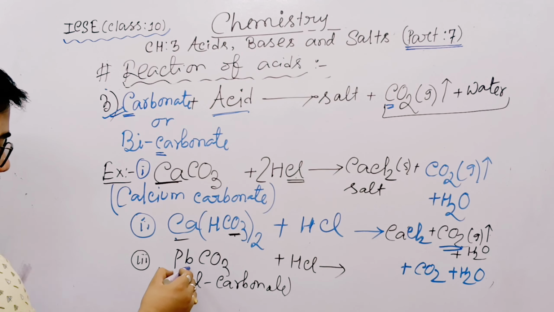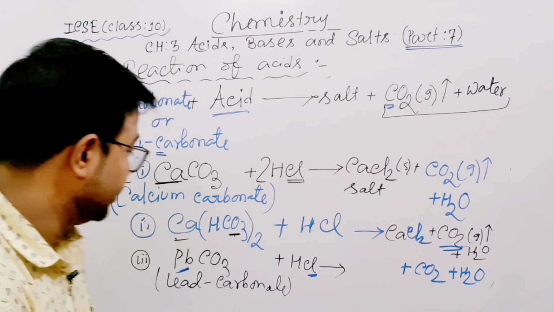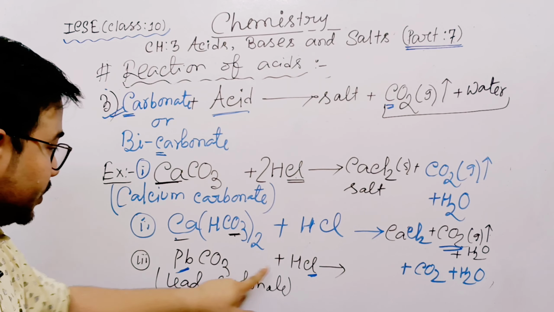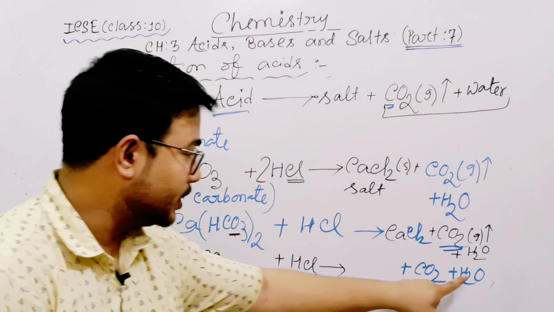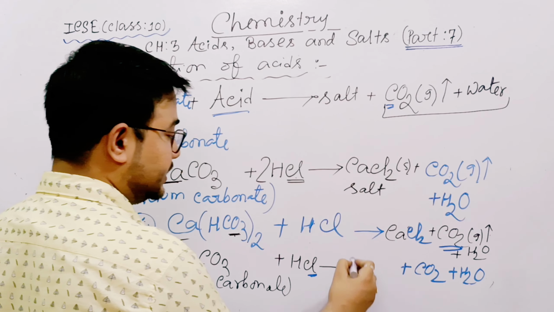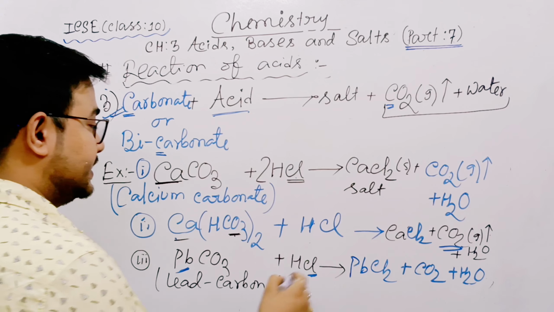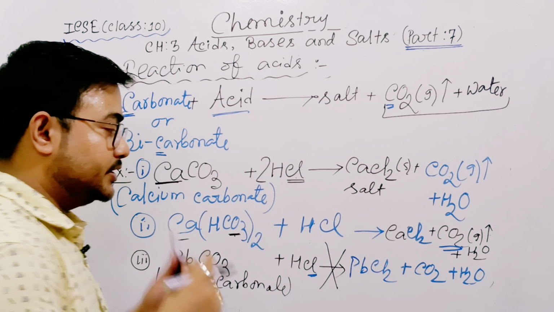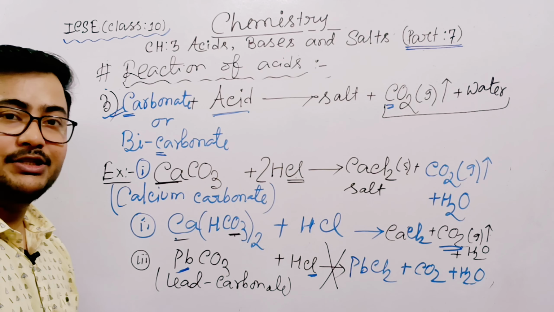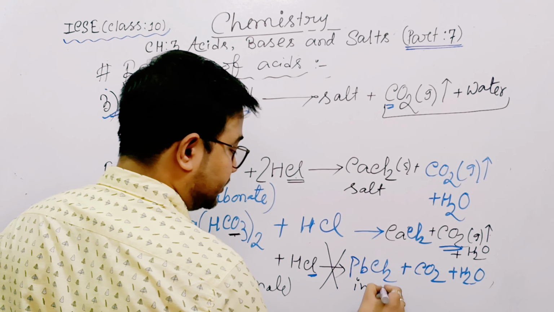Now the salt: Pb and Cl are left, because CO2 is done, one O is left, and O and H combine to form water. So Pb and Cl are left, giving lead chloride. But this reaction is not possible. Why? Lead chloride is an insoluble salt.